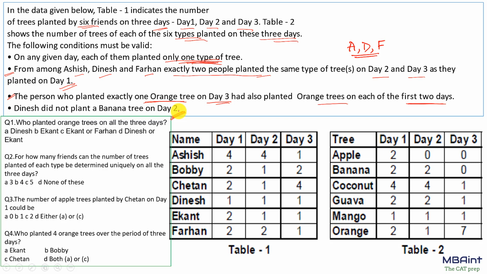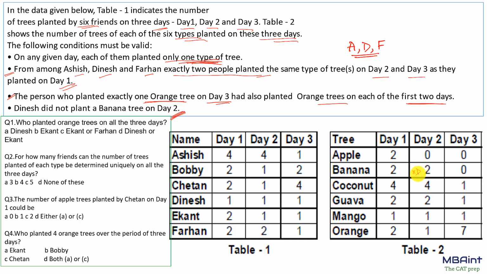Fine. So now to start with, what do we need to find exactly? If you look into the questions, we have to find on which particular day, which particular person planted how many number of trees. Now let's start with the static information that Dinesh did not plant a banana tree on day 2. So on day 2, I'll not have Dinesh over here, right?